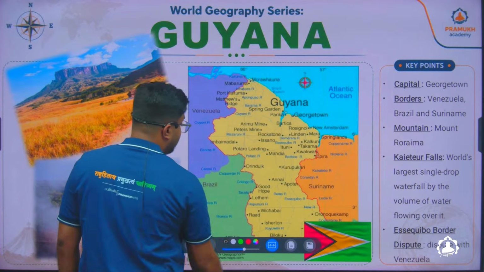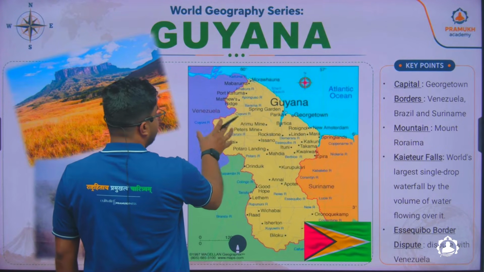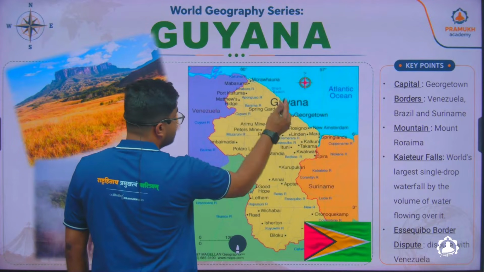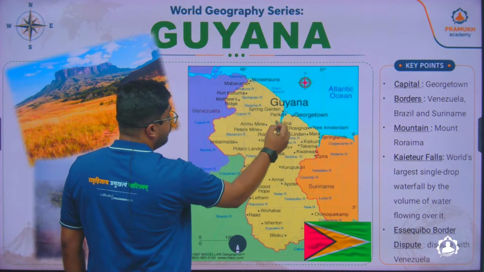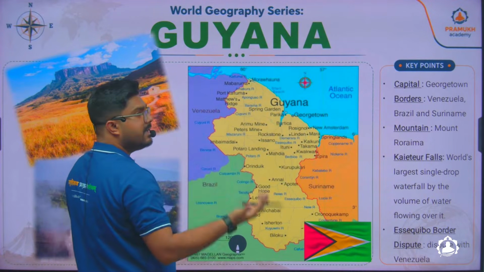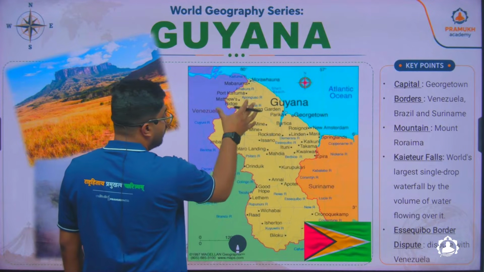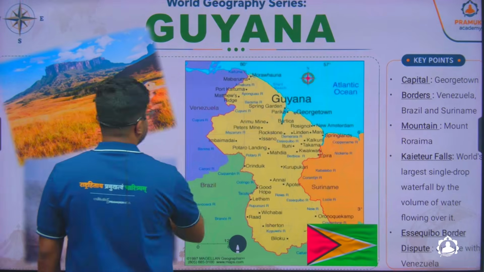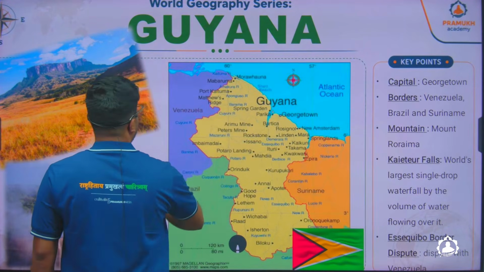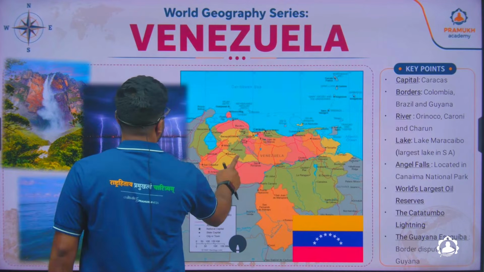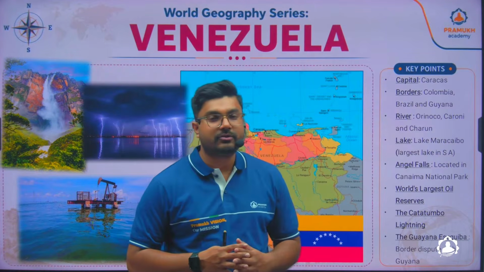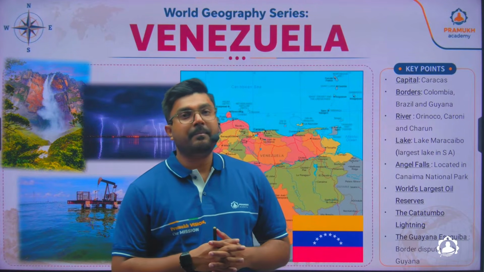And here, like I told you, this country is in a kind of war-like situation with Venezuela over the Essequibo border. Venezuela claims almost half of Guyana. Just like India and Pakistan, we have this issue. Here also, it is called the Essequibo border dispute. It is between Venezuela and Guyana. The next country after Guyana is Venezuela. Now, Venezuela is a very popular and important country because of its rich mineral reserves, particularly petroleum.